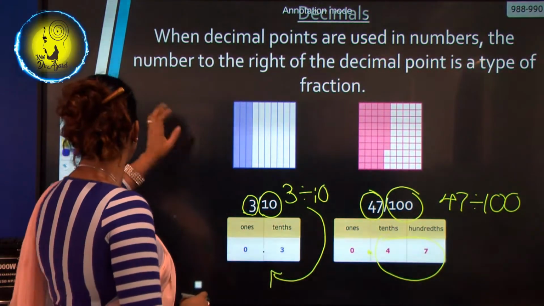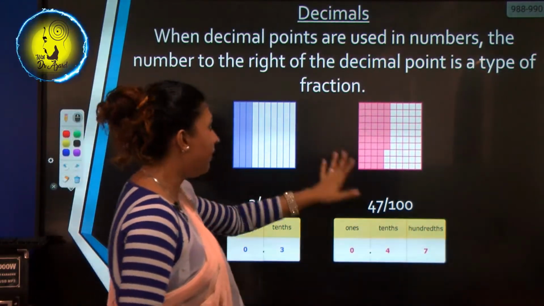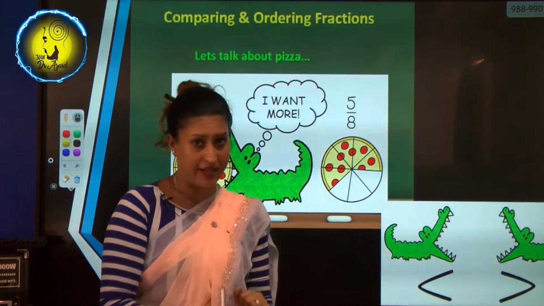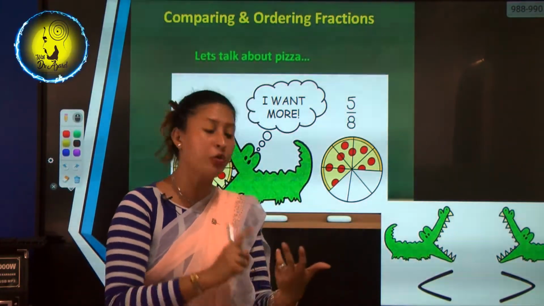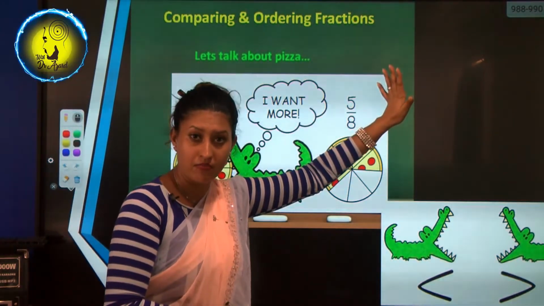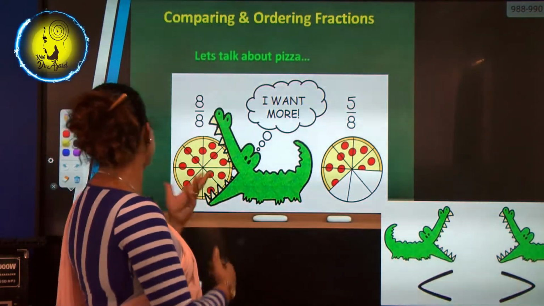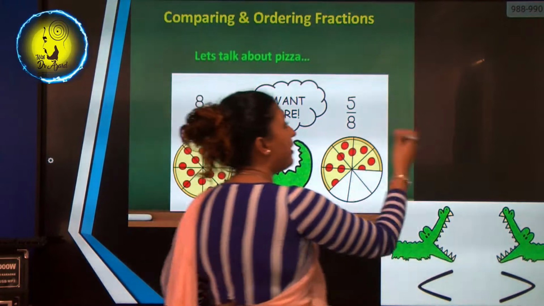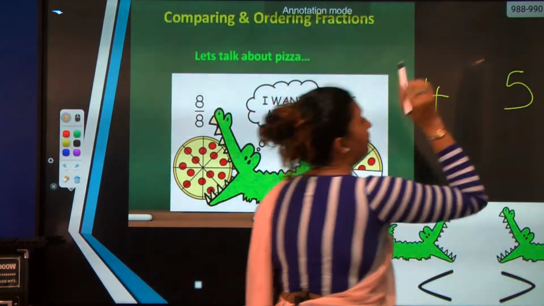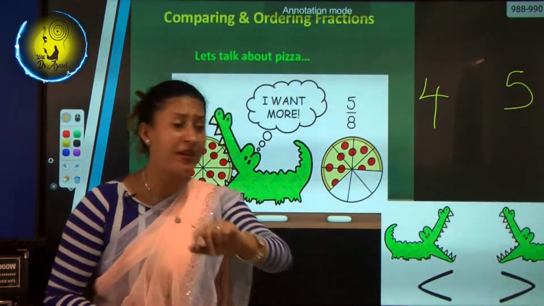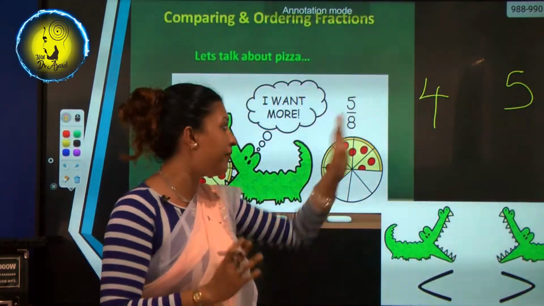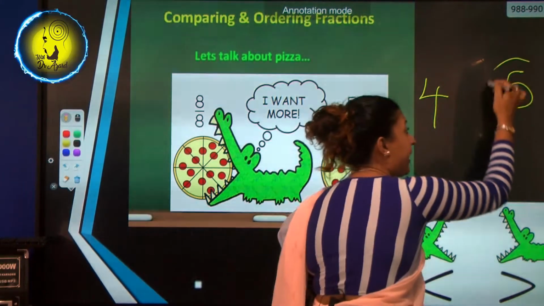Just think. Don't confuse yourself. That is also very easy. Now you know what is a fraction. You know the types. Now we are going to compare and order. See, it is also very easy. Now if I say 4 and 5, compare these two numbers and tell me what is the greater value in here. I know my children are very clever, so they will quickly answer me number 5 is greater.